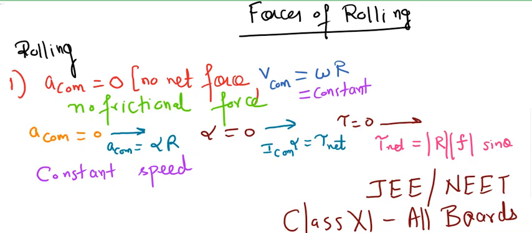So when we study forces of rolling, we need to understand both the situations. When the acceleration of center of mass is zero, the angular acceleration is zero, and the second case is when both of these are not zero. We will study this in the next video. Thank you.